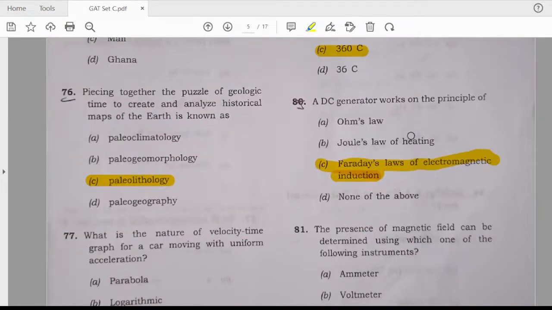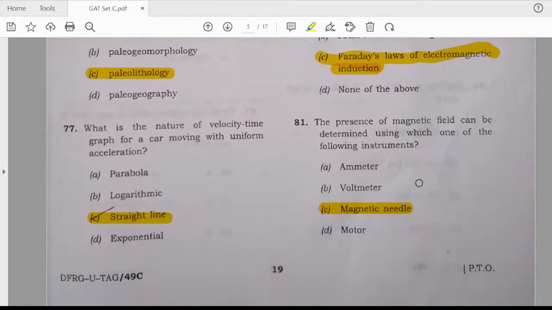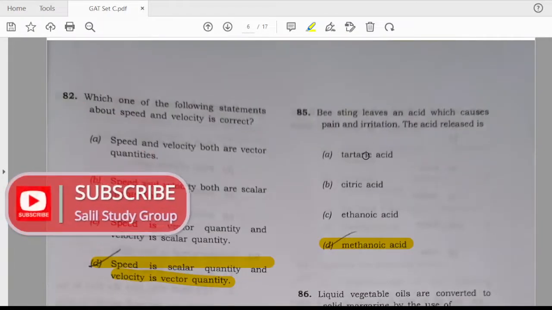The DC generator works on the principle of... Answer is C, Faraday's law of electromagnetic induction. Question 81. The presence of a magnetic field can be determined using which one of the following instruments? The answer is magnetic needle.